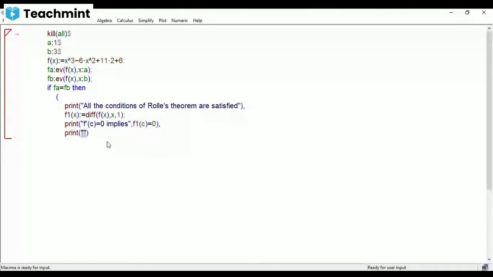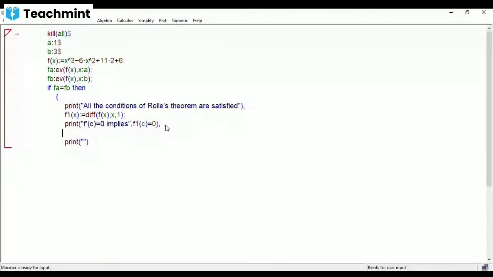Just a minute. Let me see. So we can calculate the C value. That's not an issue. Yeah, we can calculate the C value.